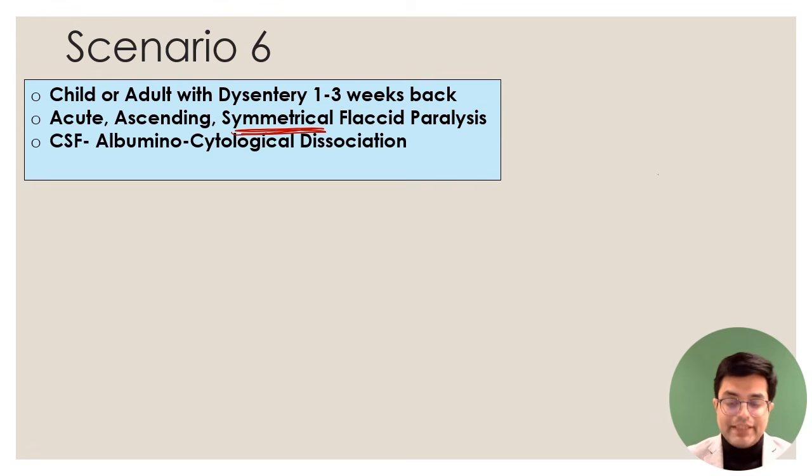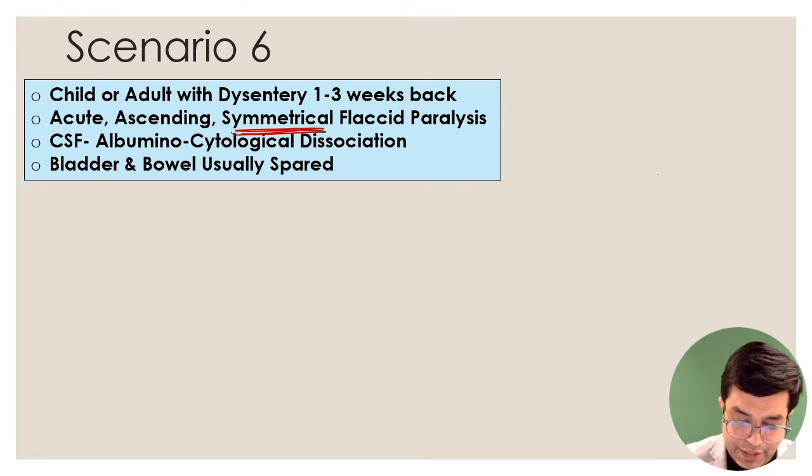CSF will show albuminocytological dissociation. What it means is that the protein level, the albumin level in CSF is raised, but there are no cells. So pleocytosis is not present. And bladder and bowel involvement is rare to absent. They are usually spared. So whenever there is a trigger factor, 1 to 3 weeks later, bilateral ascending paralysis, child or adult, the likely diagnosis in the patient is GBS.